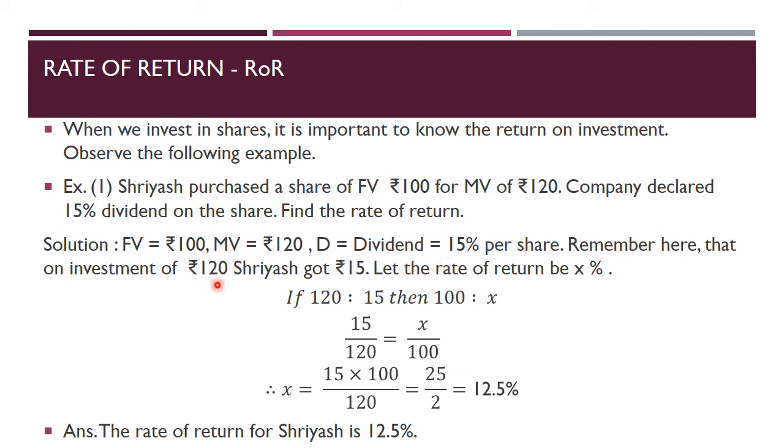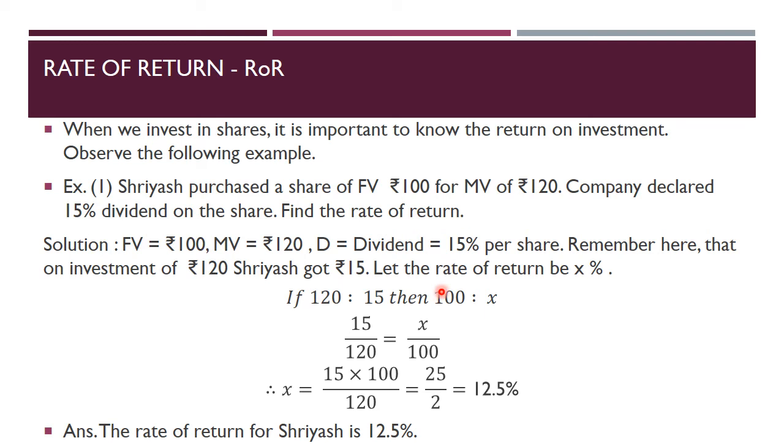Remember here that on investment of ₹120, Shreyash got ₹15. Now the dividend is decided on the face value of the share. 15% means 15% of 100, ₹15 Shreyash will get, not of ₹120. This important note we also discussed in the previous video after the basic definitions, that the dividend is decided on the face value of the share, not on the market value. So on ₹100 the 15% is applied, and hence he is getting only ₹15 as dividend, but he has spent ₹120 actually to purchase the share. So on investment of ₹120, Shreyash will get only ₹15.